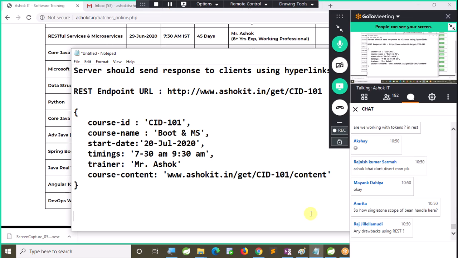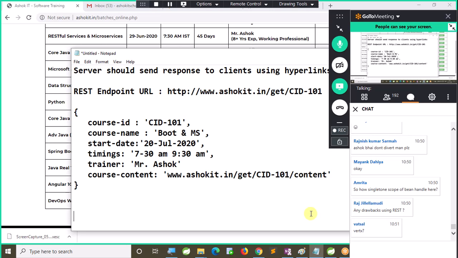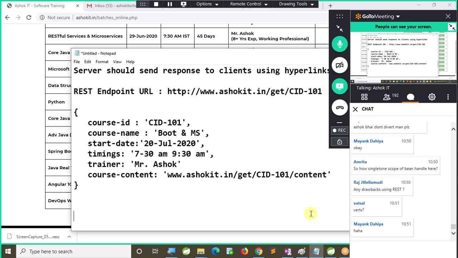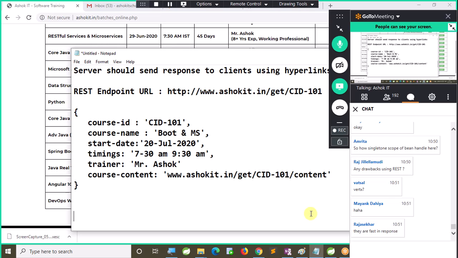I don't see any drawback of REST. If REST has so many drawbacks, why do so many people use it in the industry? Alternatives are there for REST. Vert.x APIs are available now. Some new APIs are available to develop REST APIs with different development approaches. They may process quickly when compared with Spring with REST. Vert.x does processing quickly; that is a different programming style. Those things we'll talk about later.